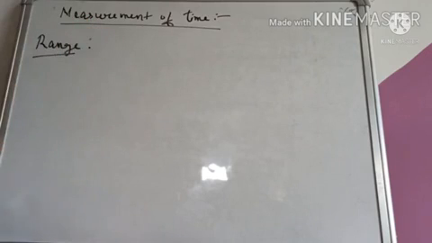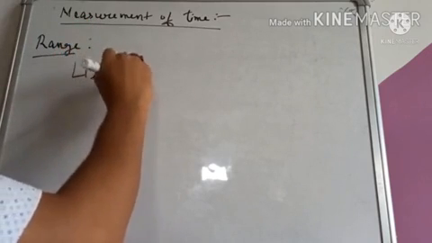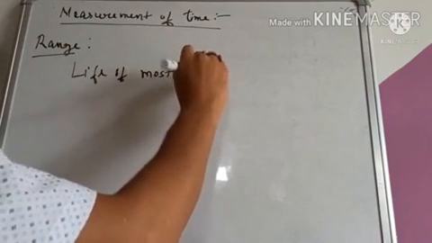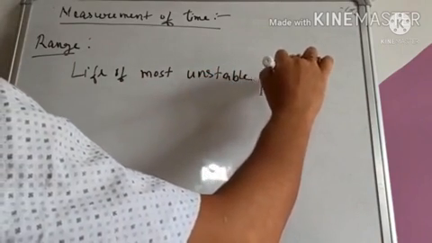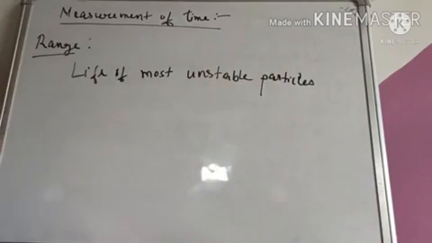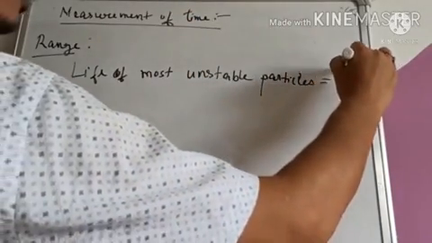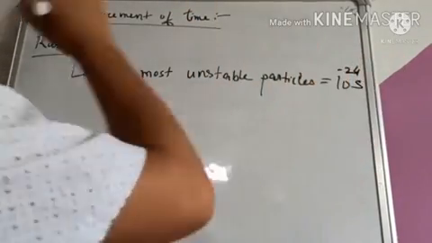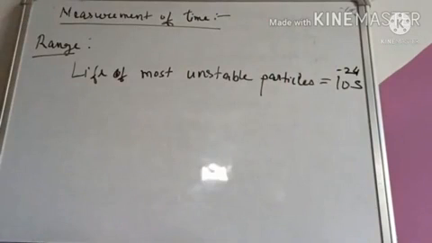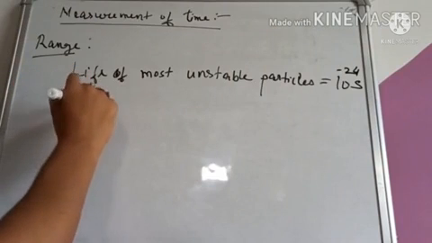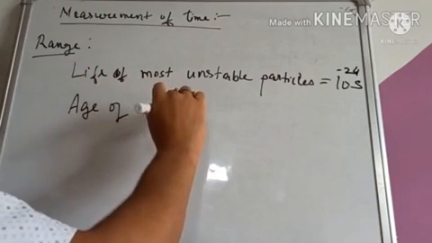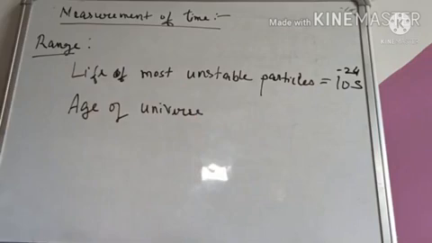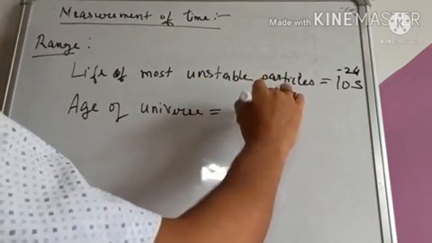First, let us write two things. Life of most unstable particles, and its value is 10 to the power minus 24 seconds. Next, let's write another thing: age of universe. Age of universe, its value is 10 to the power 7 seconds.